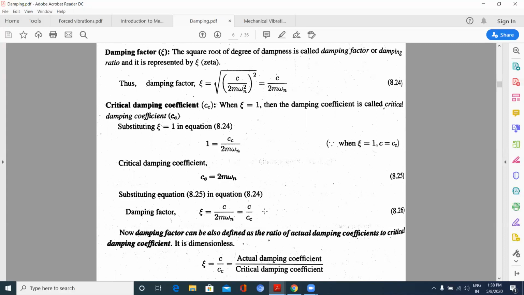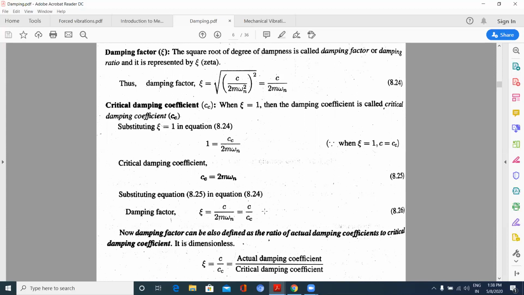Now let us see what this critical damping coefficient is. What happens during critical damping? We mostly see critical damping in guns, where the gun should come to its mean position after being displaced. While triggering, the position of the object moves forward and comes backward to the mean position, and it won't cross that mean position and go further to the opposite extreme end.